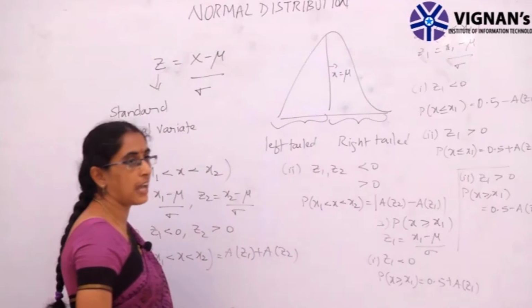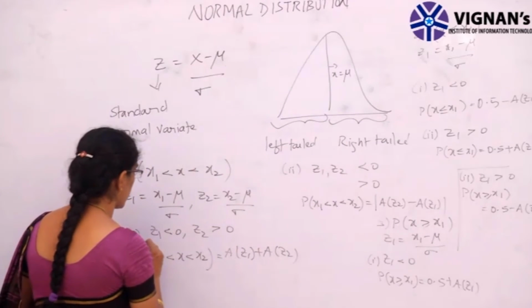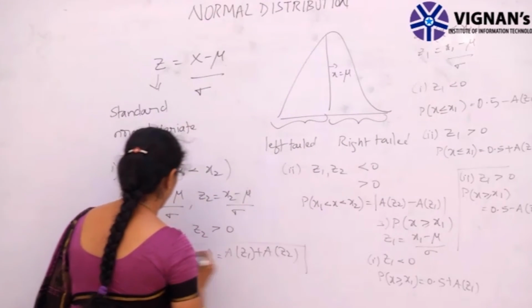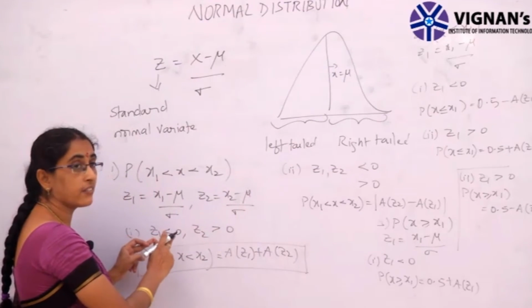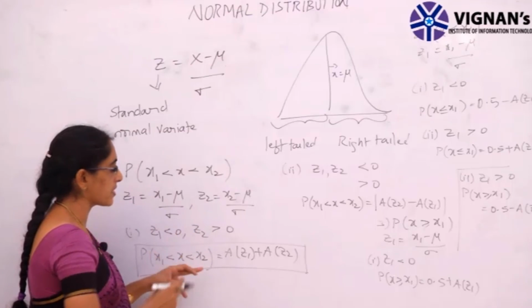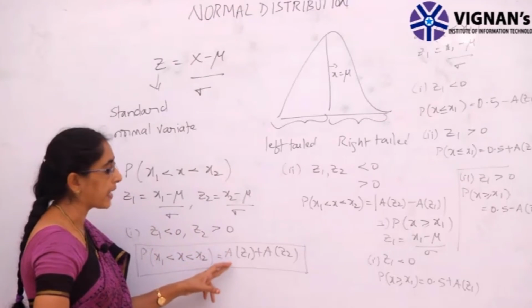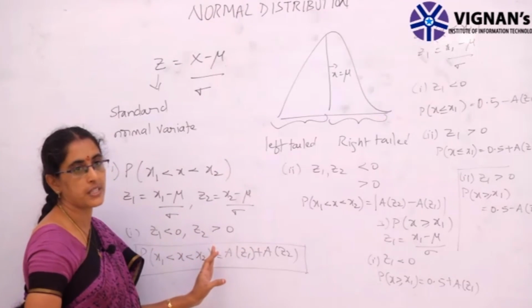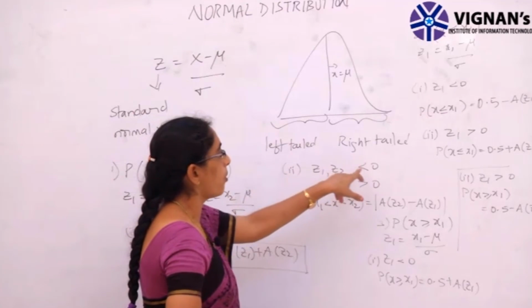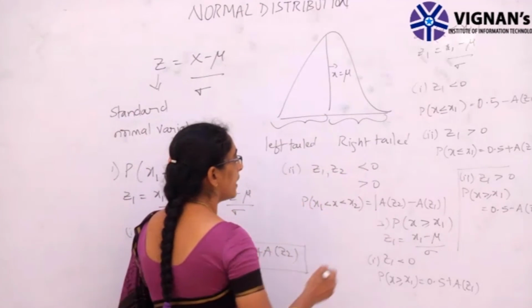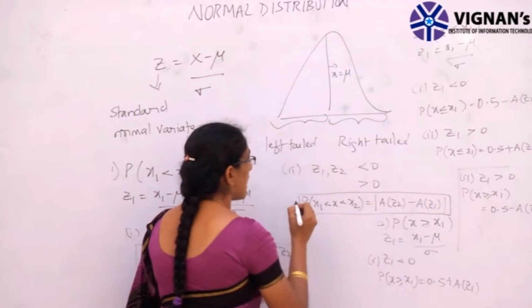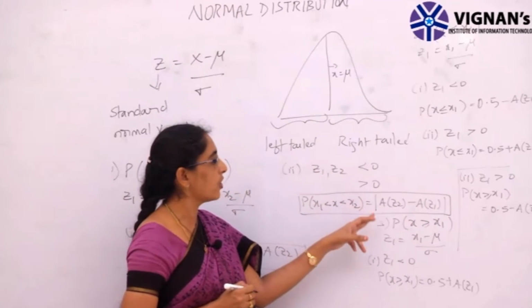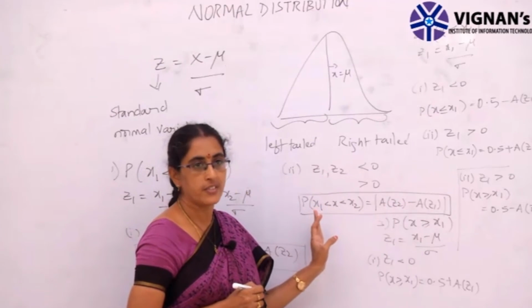So what are the things you have to remember while solving the problems? The probability of x1 less than x less than x2, when z1 is less than 0 and z2 is greater than 0, is given by A(z1) plus A(z2). When both are positive or both are negative, then the formula is the modulus of A(z2) minus A(z1).